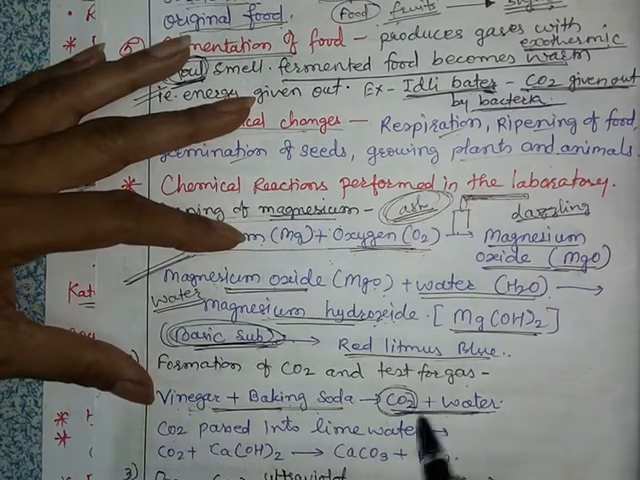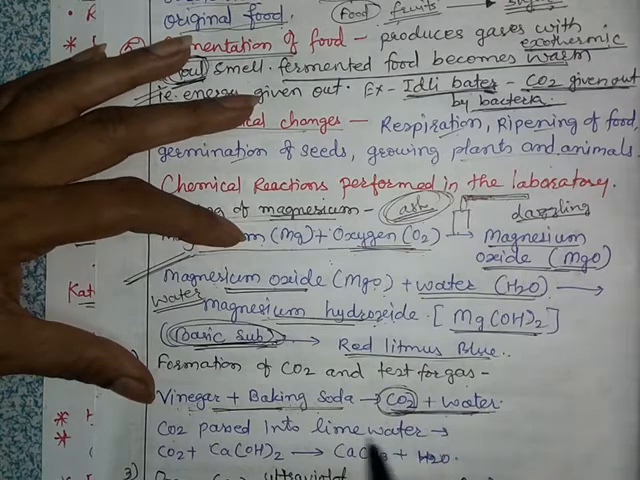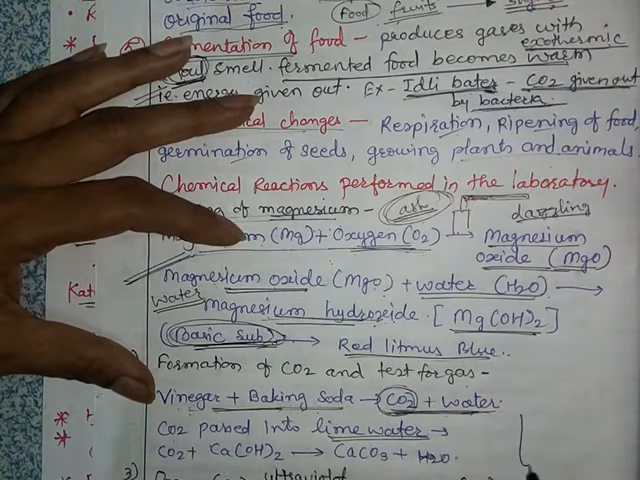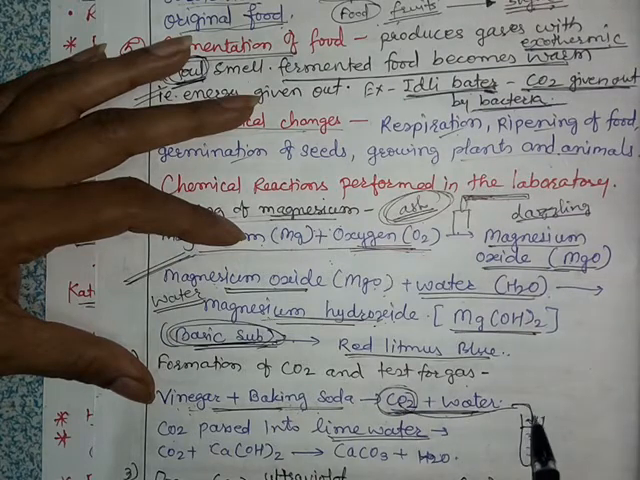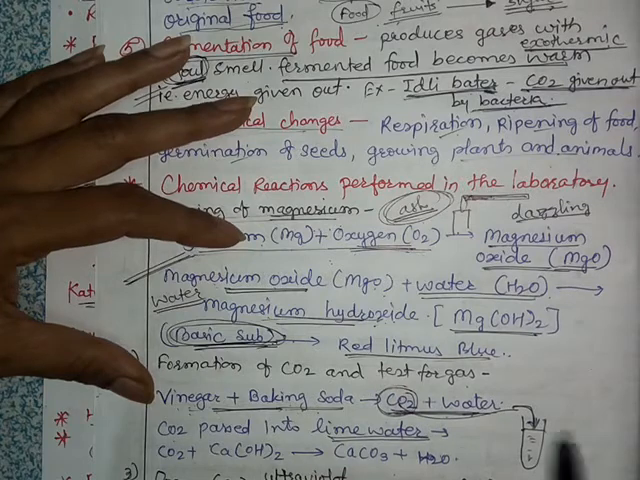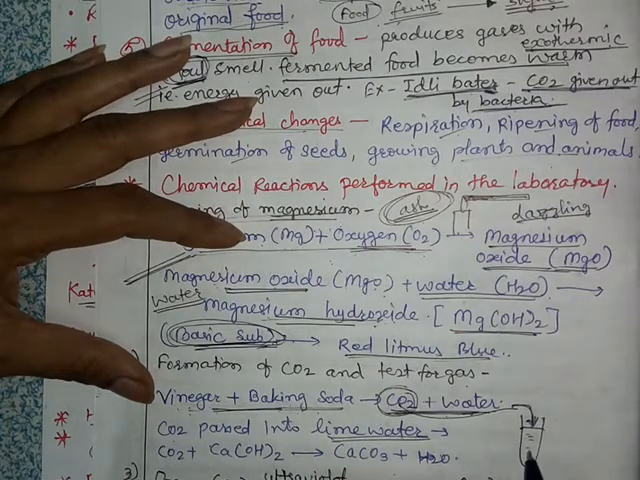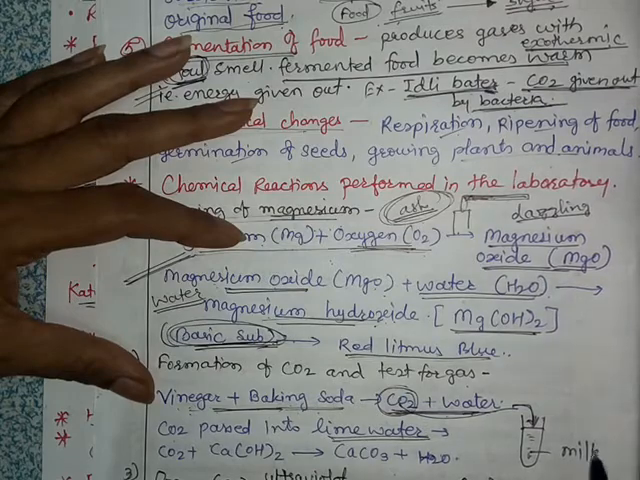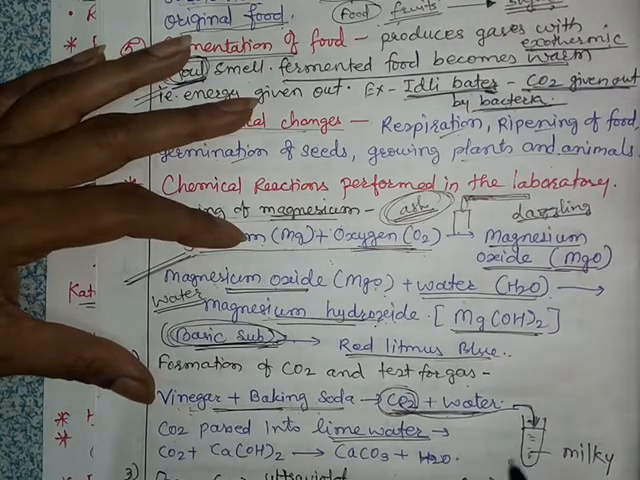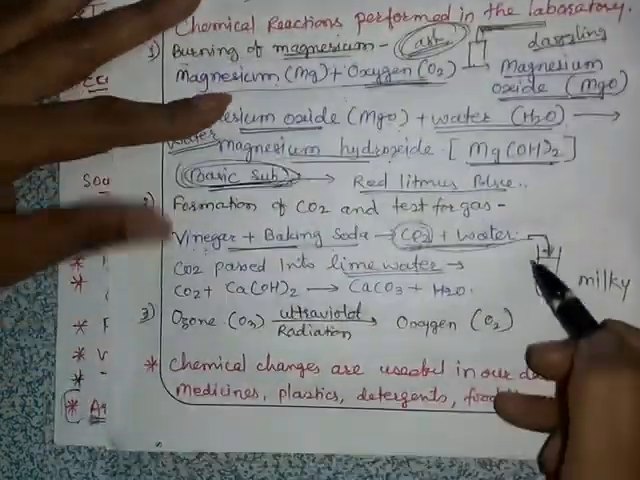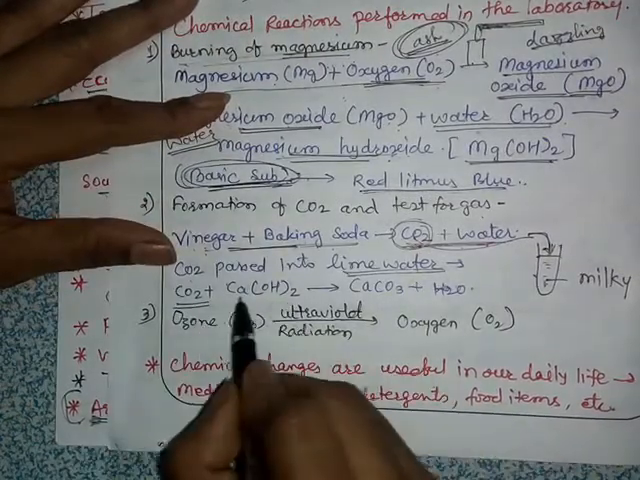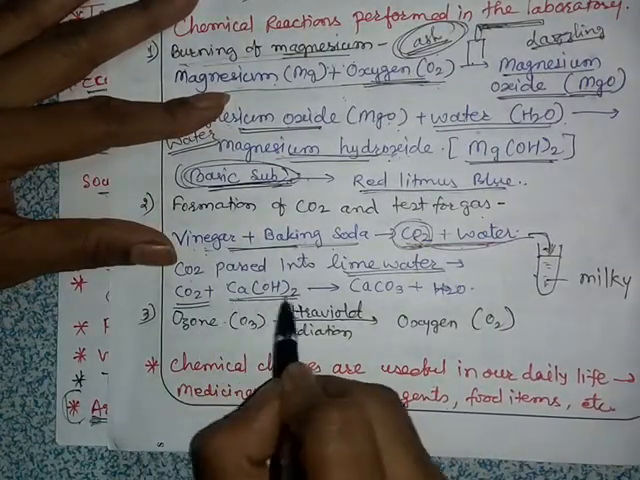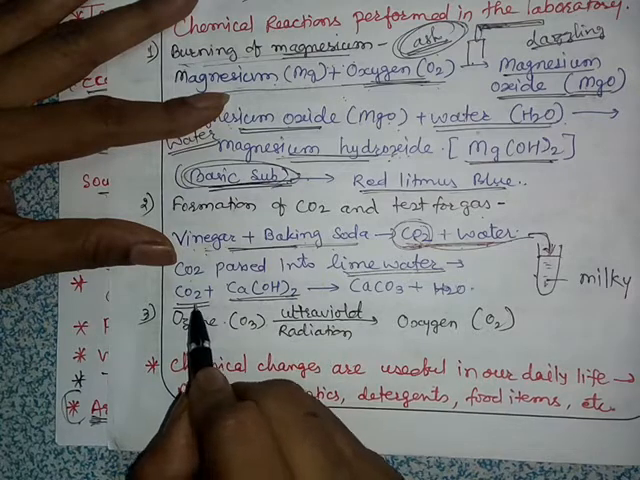We have to pass this carbon dioxide into a test tube containing lime water. Suppose we pass this carbon dioxide into this lime water, then what will happen? It will become milky. This lime water turns milky. So what chemical reaction takes place there? See, carbon dioxide plus Ca(OH)2. Ca(OH)2 means lime water.